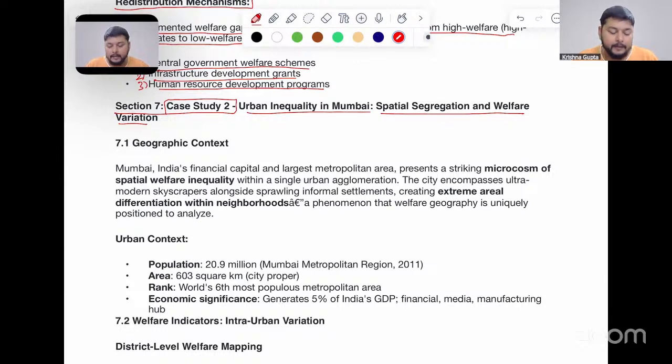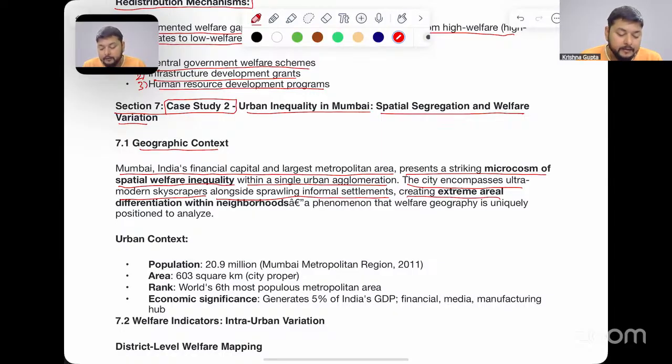Let's understand that. Geographical context. Mumbai is India's financial capital and largest metropolitan area, representing a striking microcosm of spatial welfare inequality within a single urban agglomeration. The city encompasses ultra-modern skyscrapers alongside sprawling informal settlements, creating extreme areal differentiation between neighborhoods, a phenomenon that welfare geography is uniquely positioned to analyze.